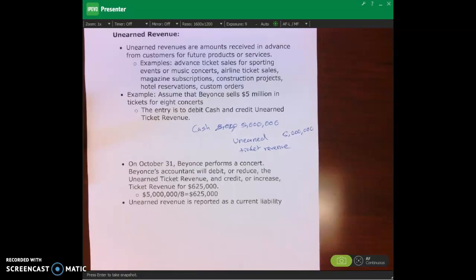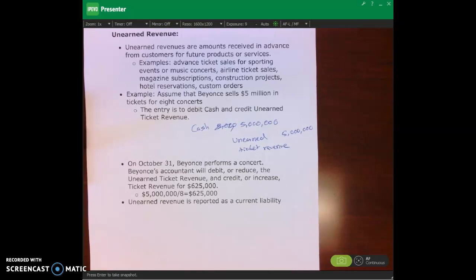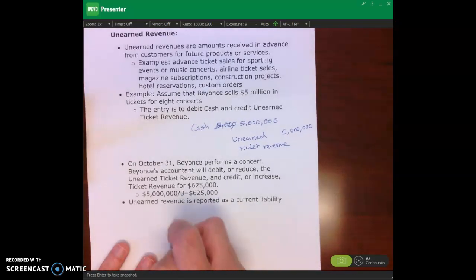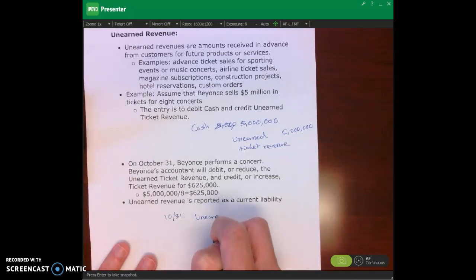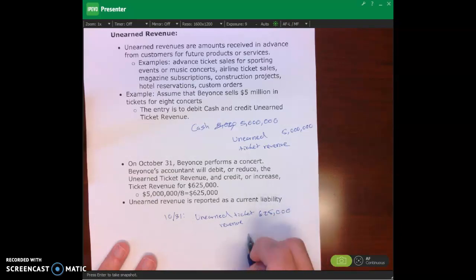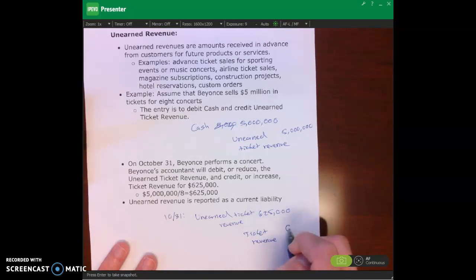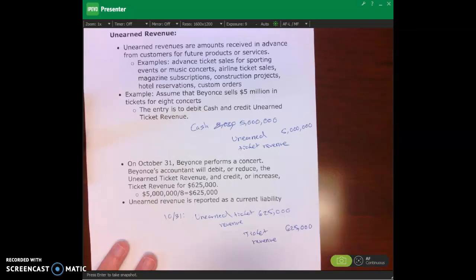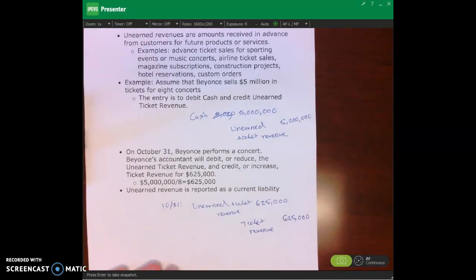after she puts on the concert, she can recognize the revenue, and that reduces her liability because she's put on one concert. So now what she would do is on 10/31, she would debit unearned ticket revenue for $625,000, and then she would then credit ticket revenue $625,000. Okay, that'd be the journal entry.